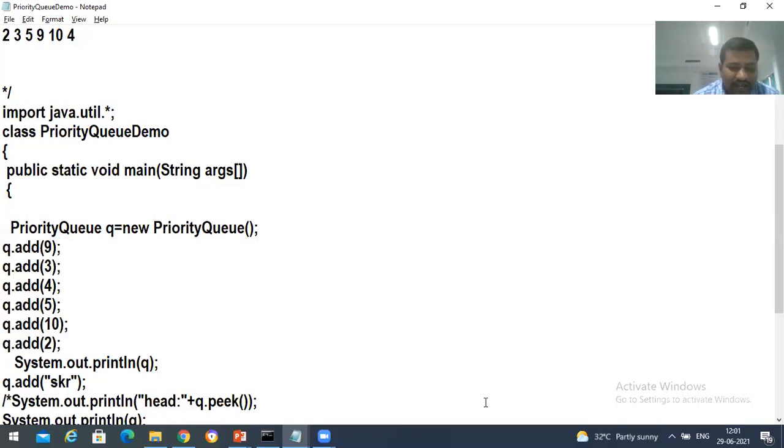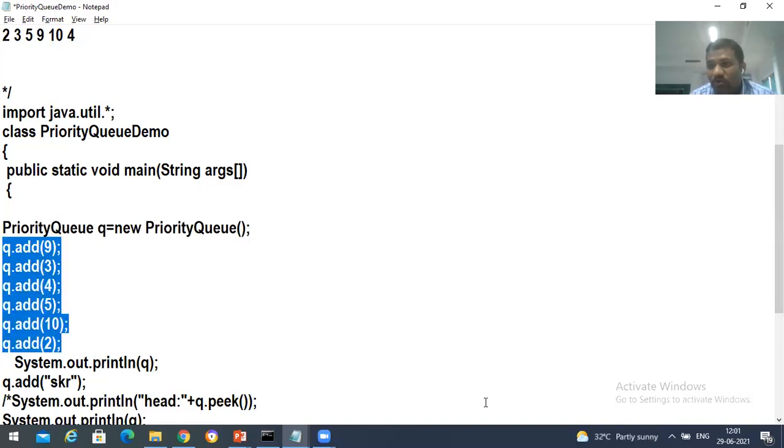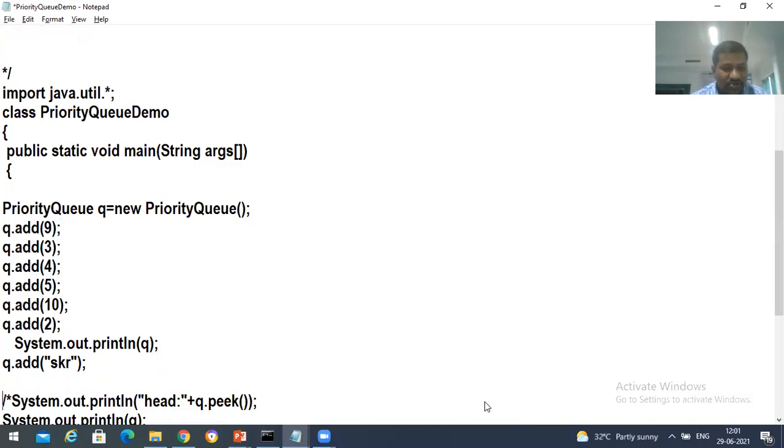And here we have not taken any type for the priority queue object. We can, without a type, insert different types of elements, but we are not going to insert different types of elements over there. Only the same type of elements we need to insert. If you try to do it, the JVM is going to generate an error.